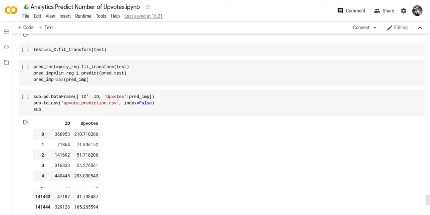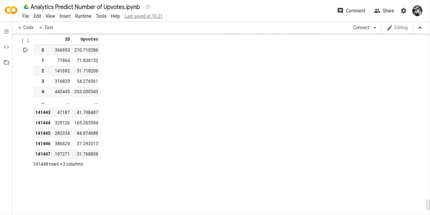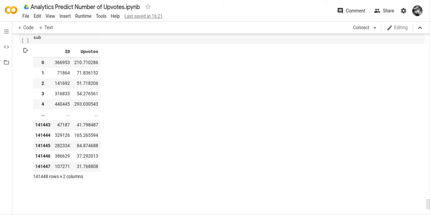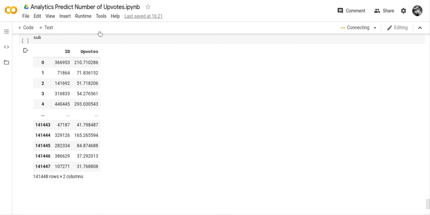And then after she's made her predictions, this data is going to go into a data frame, which is going to be converted to a CSV file. And this is the output, which is going to be submitted to Analytics Vidhya. And I did submit it to Analytics Vidhya, and I got a very good score on that. But it wasn't my work. It was this lady's work. But because I'm new, I have to look at the work of other people so I'll know what I'm doing.